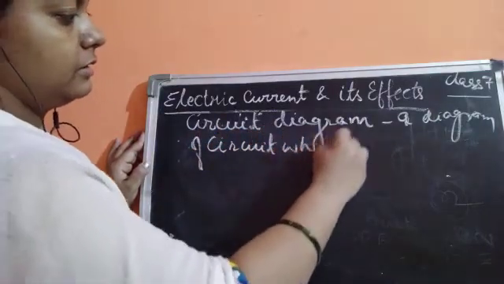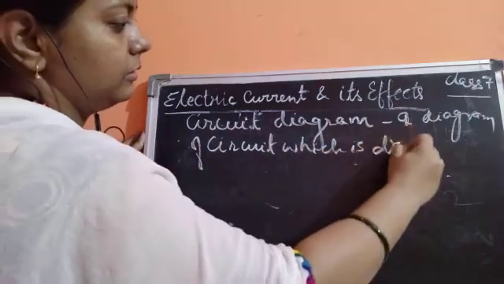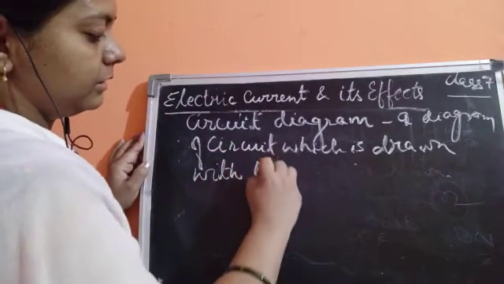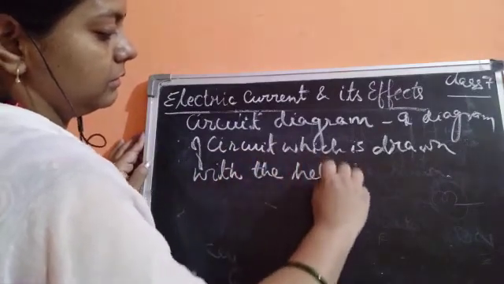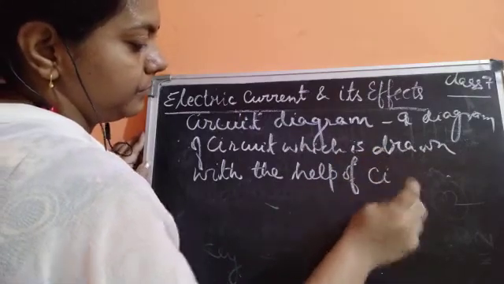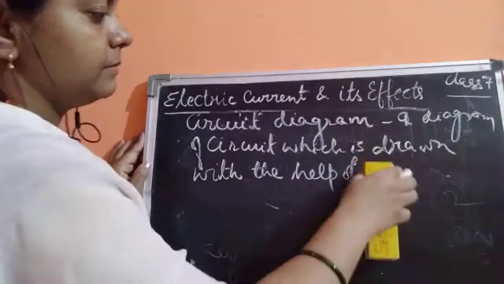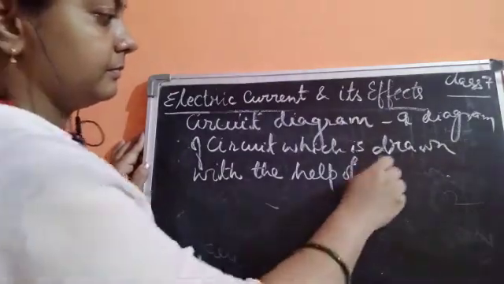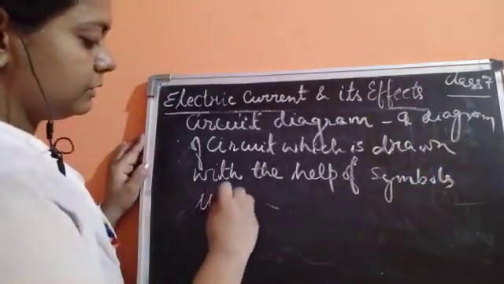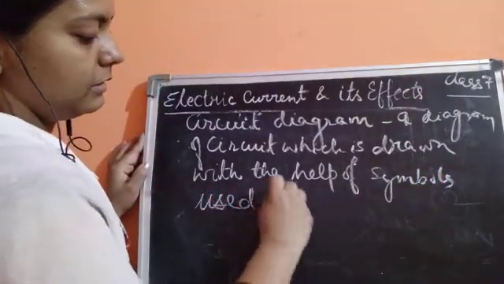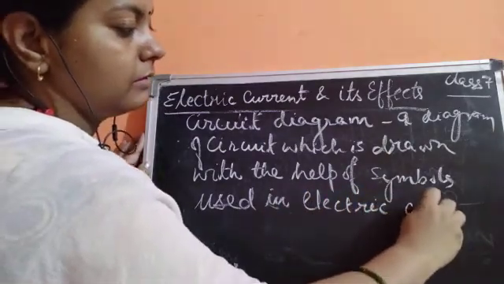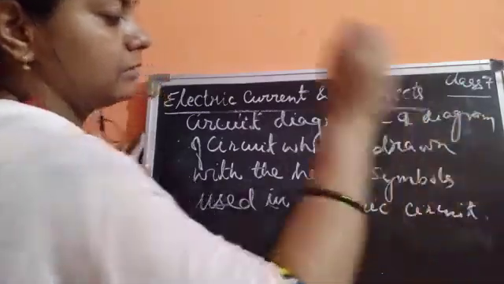which is drawn with the help of symbols used in an electric circuit.